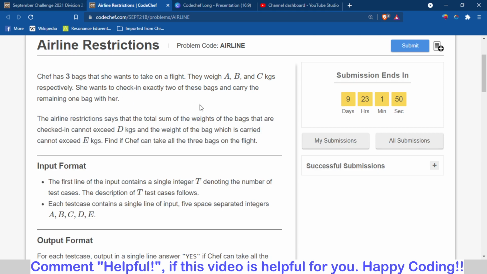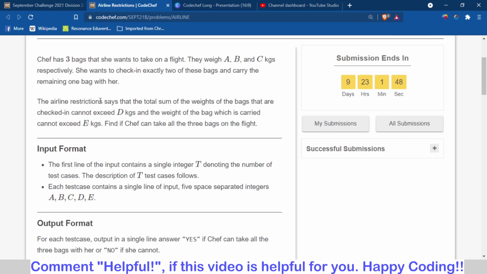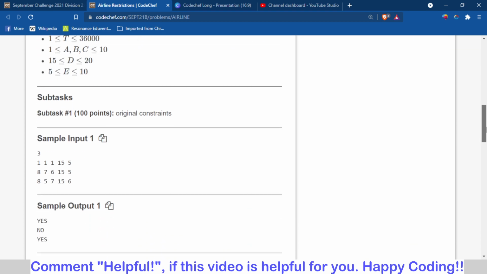The problem is that there are some restrictions at the airport: the bag the chef carries should not exceed E kg, and the bags the chef checks in should not exceed D kg. So we have to find whether it is possible to take all 3 bags on the flight or not.